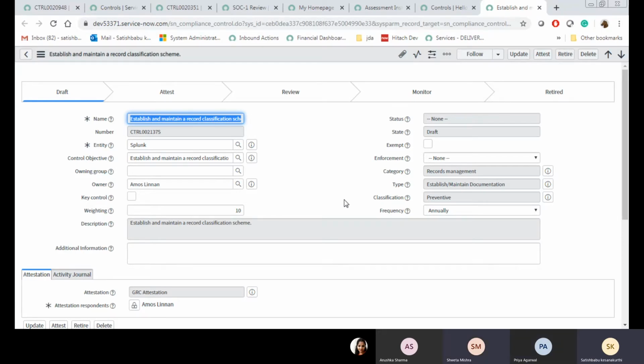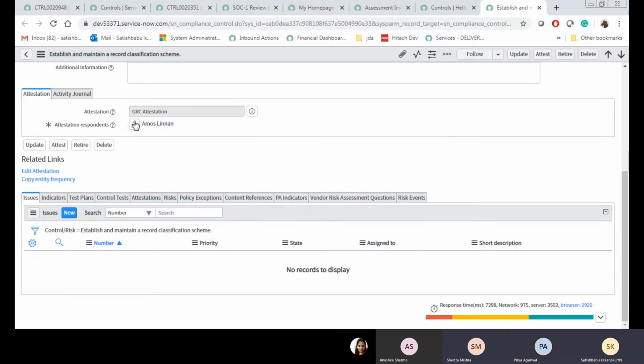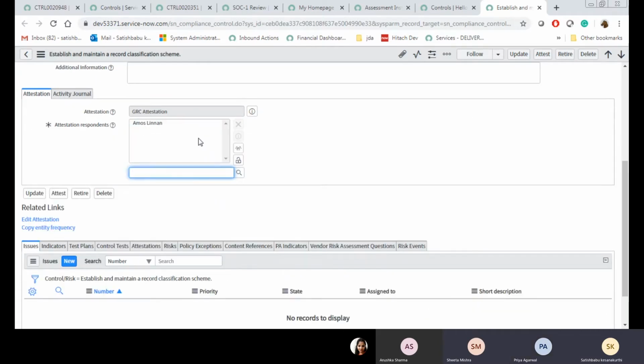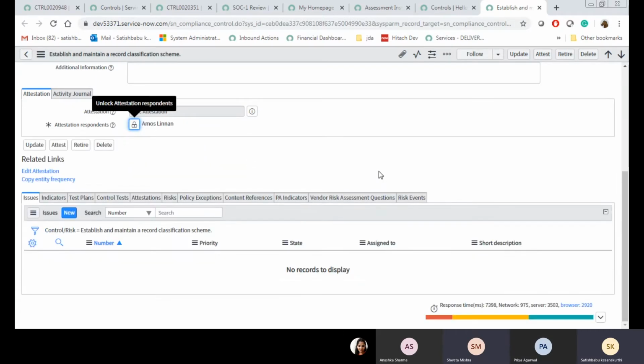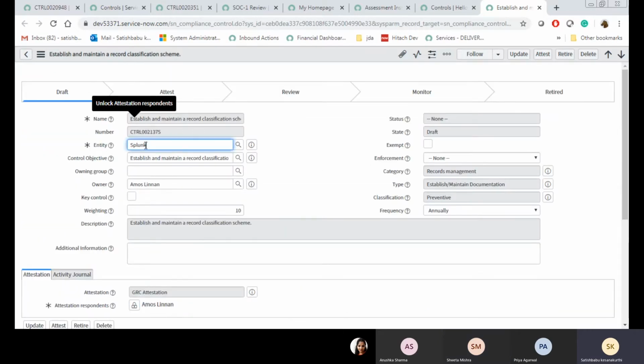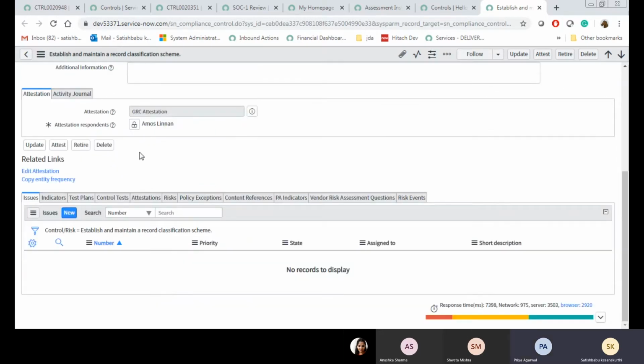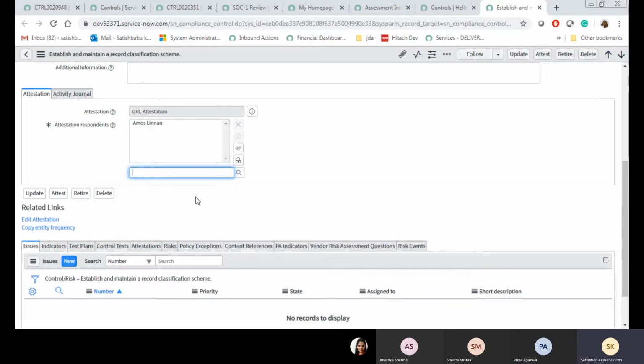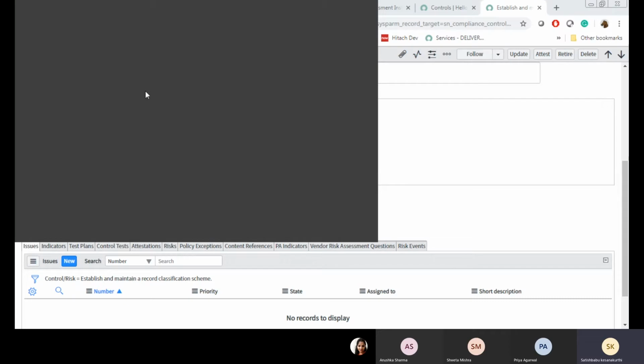Can you give any example or any use case? Sure. Use case: for example, one department, you are going to see this particular entity is a department. Let us assume the finance department. At that time, the control owner is the department head. With the department head, I want some managers to be attestation respondents. At that time, you are going to select those users here.